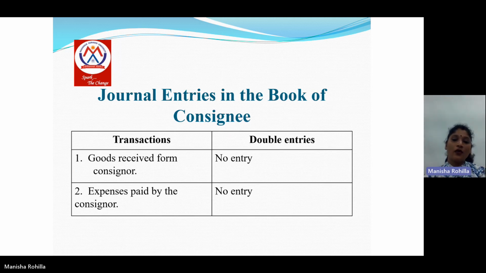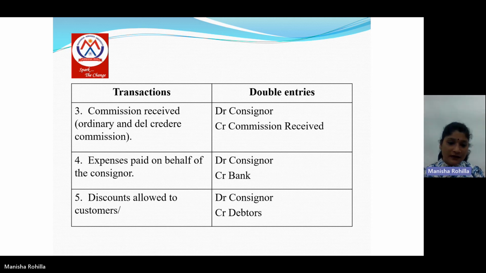Next are journal entries in the books of the consignee. We will pass the following journal entries in the books of the consignee. The first entry is goods received from the consignor. When the consignee receives the goods from the consignor, there will be no entry for that transaction. Second is expenses paid by the consignor. Whatever the expenses of the consignor, for those expenses the consignee will not pass any entry in his books. Next is commission received. When the consignee receives the commission from the consignor, the entry will be consignor account debit to commission received account.